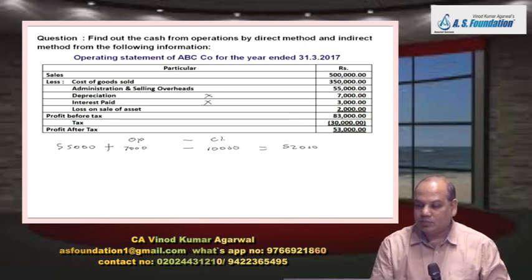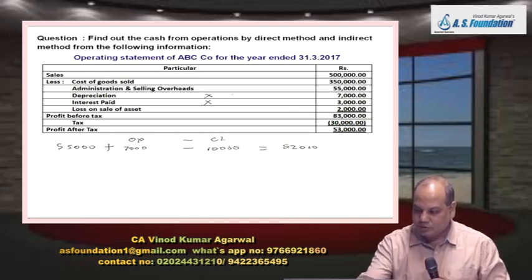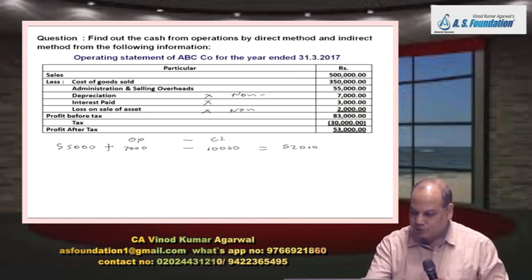Okay. Then depreciation will not come in the direct method. Interest paid will not come. It will come in financing activity. However, if the company wants, it may show it under operating activity. So this is a non-cash item. This is also a non-cash item. It will not come. Okay, and therefore profit before tax is over.